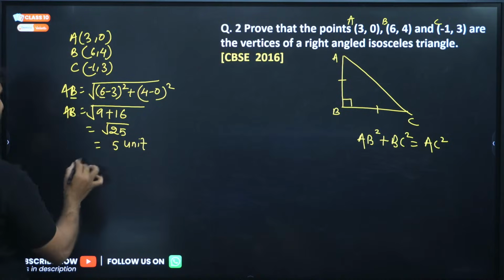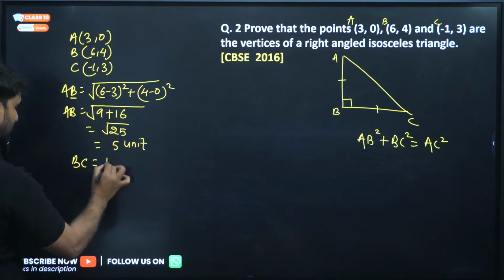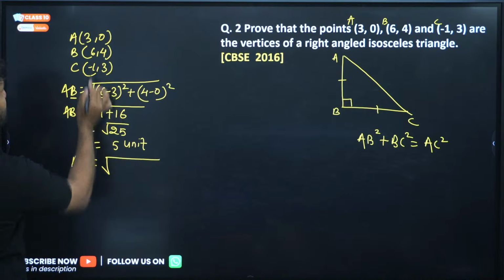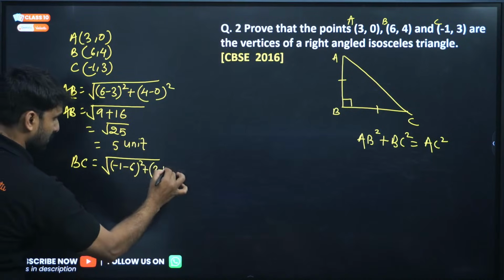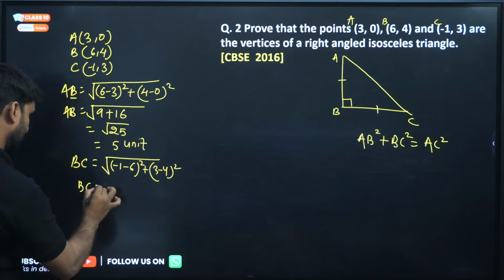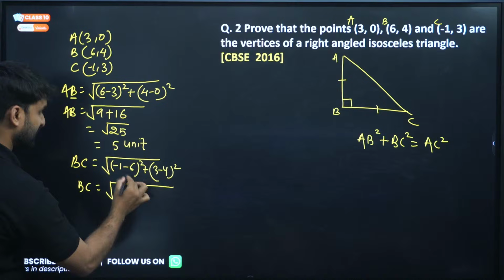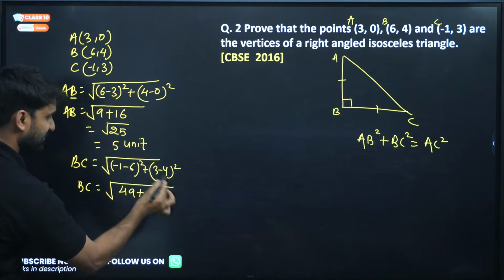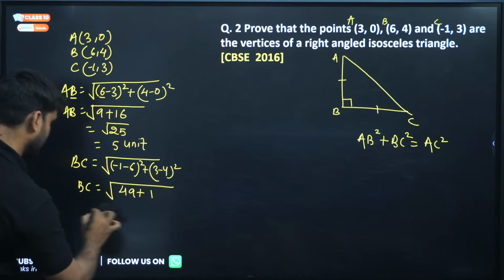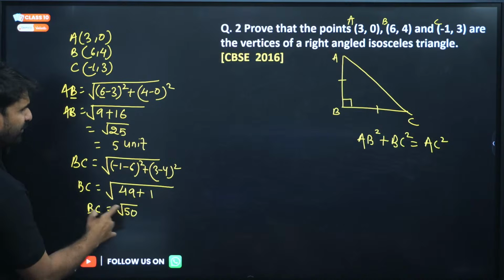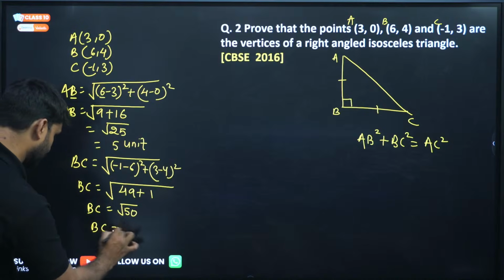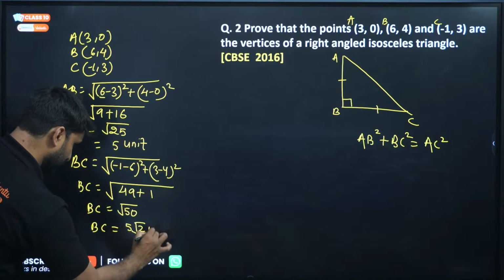Now find out BC, the second pair. BC will be equal to minus 1 minus 6 whole square plus 3 minus 4 whole square. So BC will be minus 1 minus 6 is minus 7, minus 7 square is 49, plus 3 minus 4 is minus 1, square is 1. So BC equals under root 50. Under root 50 we can write as 5 into 5 into 2, which is 5 root 2. So BC is equal to 5 root 2 unit.